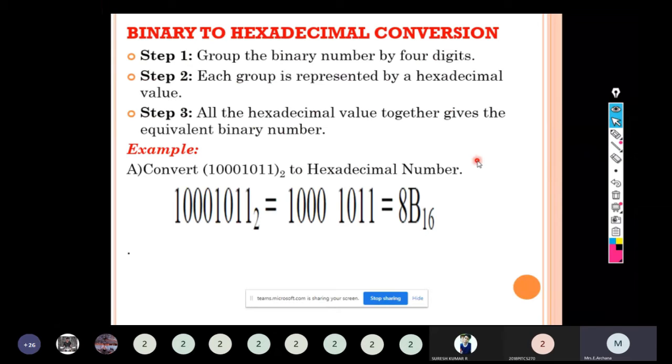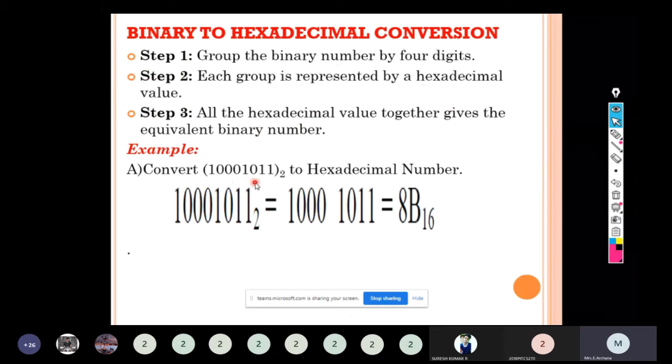The third type of conversion is binary to hexadecimal. The same thing: in octal we group 3 bits, and in hexadecimal we are going to group by 4 bits. Group the binary digits by 4 digits. Each group is represented by a hexadecimal value. All the hexadecimal values together give the equivalent number.